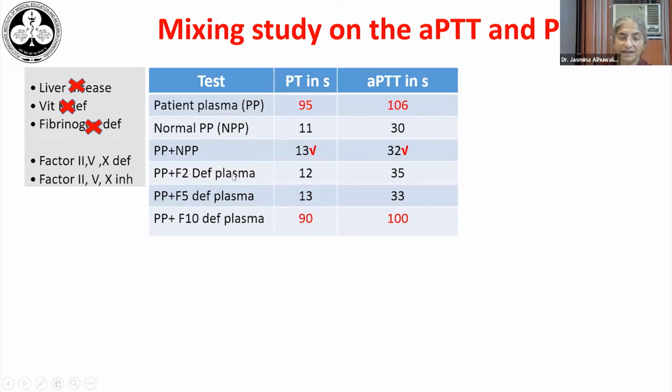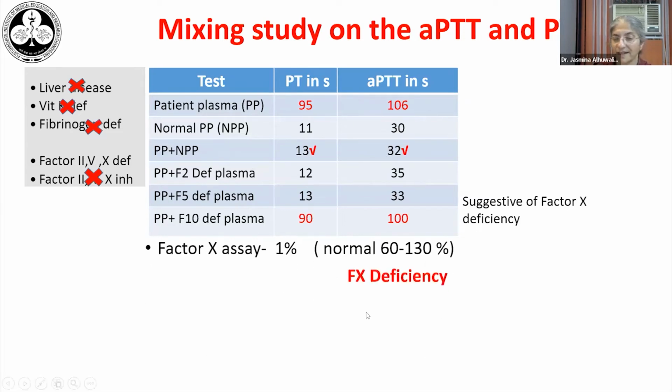Then we repeated the correction study with factor 2 and factor 5 and factor 10 deficient plasma. And we can see that on adding factor 10 deficient plasma, there was no correction in either the PT or the APTT. So this is suggestive of a factor 10 deficiency, which was confirmed on a factor 10 assay.